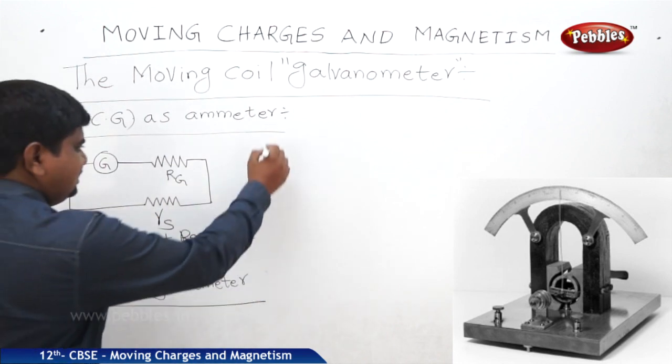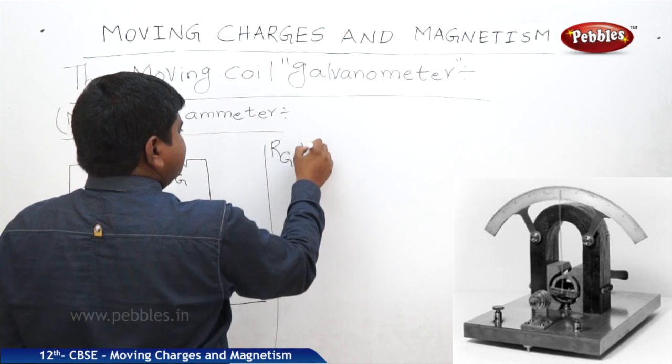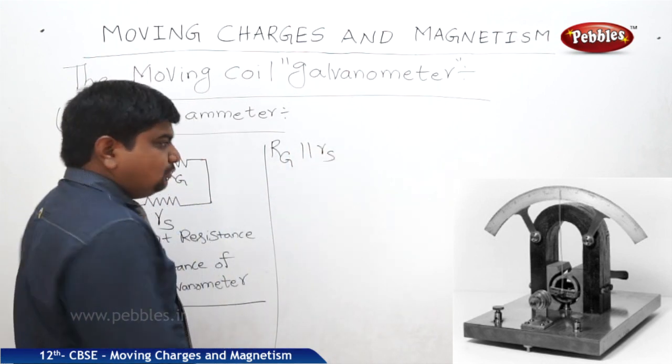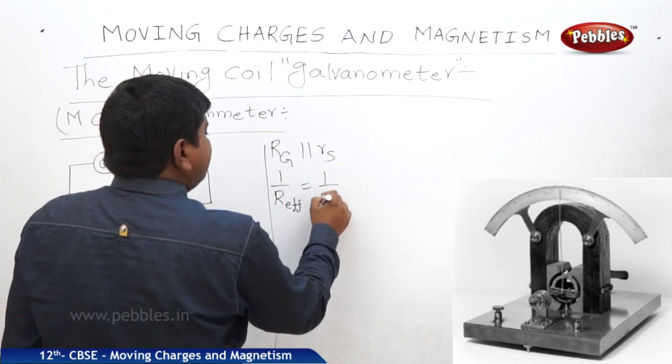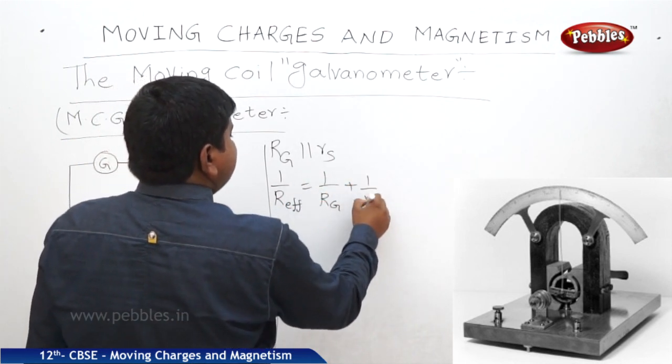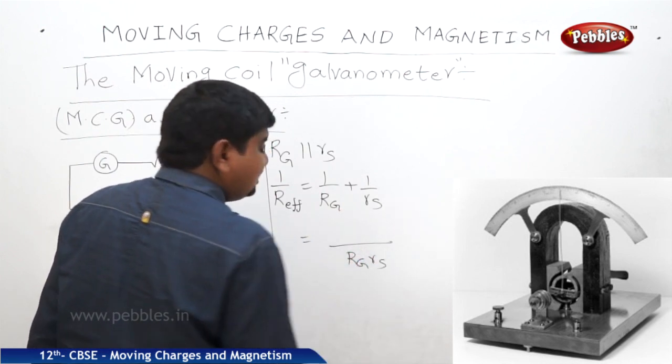So how will we see this? If Rg and Rs are parallel to each other, what is the effective resistance? 1 by R effective is equal to 1 by Rg plus 1 by Rs. Therefore, Rg Rs is the LCM.